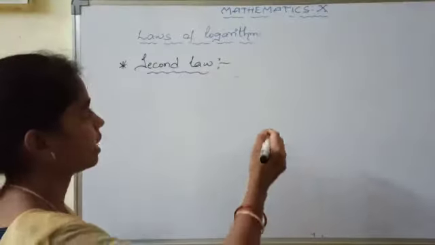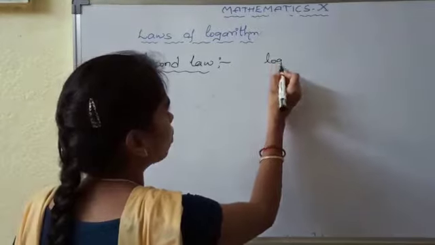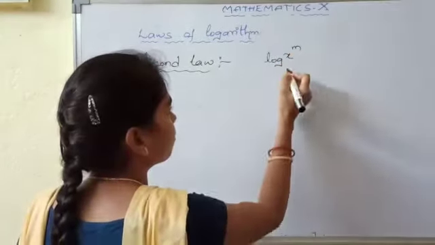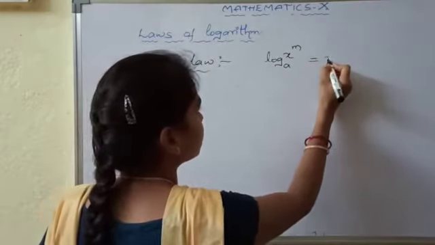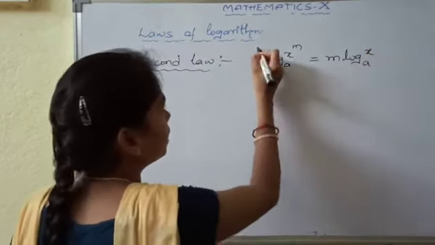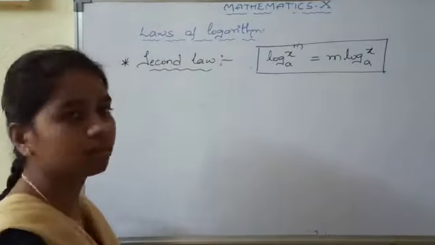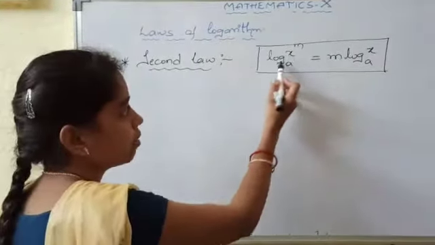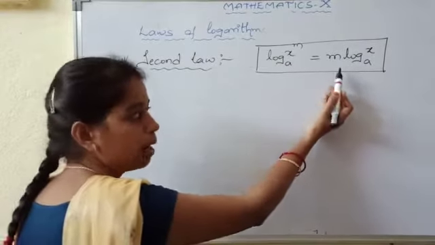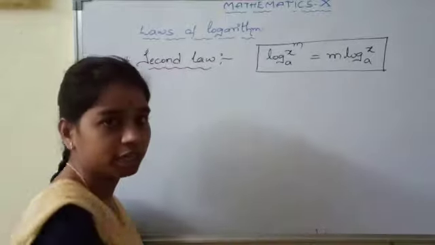So what is the second law? Log x power of m base a can be written as m into log x base a. It means the logarithm of the exponential of any number can be found by multiplying the logarithm value of that number with the exponent.